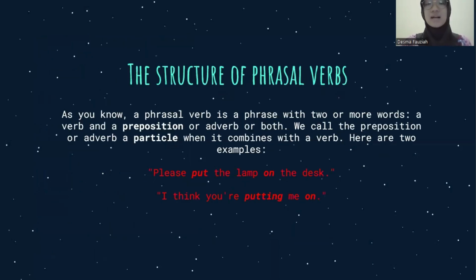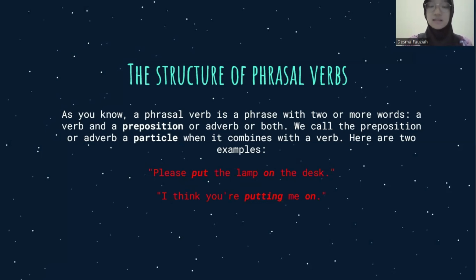Next is the structure of phrasal verb. As you know, a phrasal verb is a phrase with two or more words, a verb and a preposition or adverb or both. We call the preposition or adverb a particle when it combines with a verb. So here are two examples. The first sentence is, please put the lamp on the desk. And the second sentence is, I think you're putting me on.